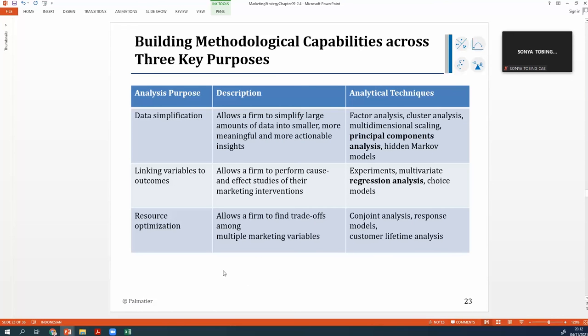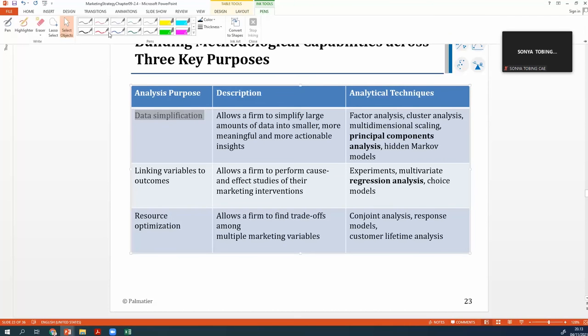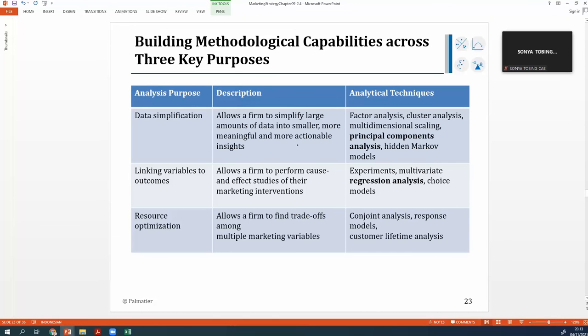On building methodological capability, there are three key purposes. First is data simplification. To do data simplification, you can use principal component analysis, hidden Markov models, cluster analysis, factor analysis. This is simplifying the data. The data is 1 million, and then you cluster it into 5. That is simplifying the data from 1 million into 5.